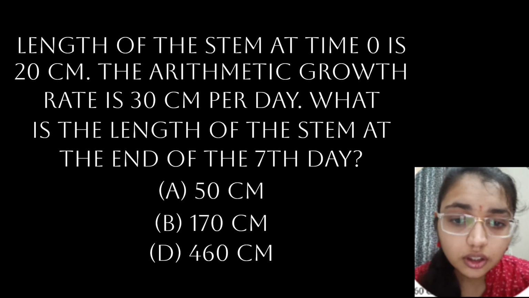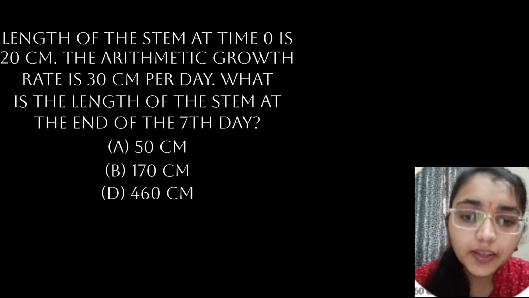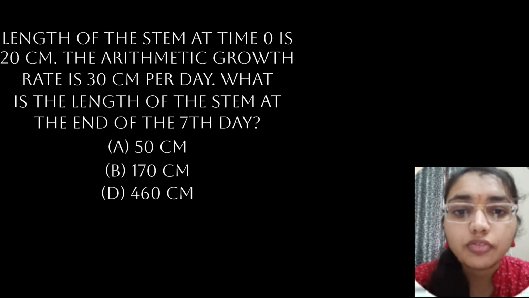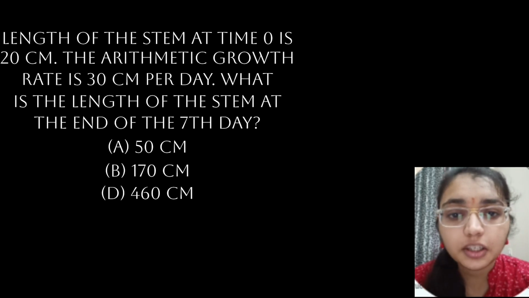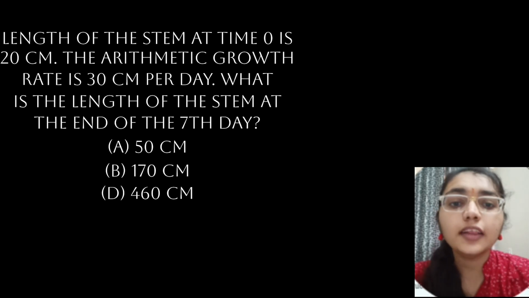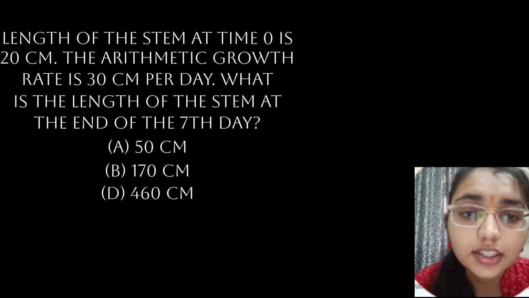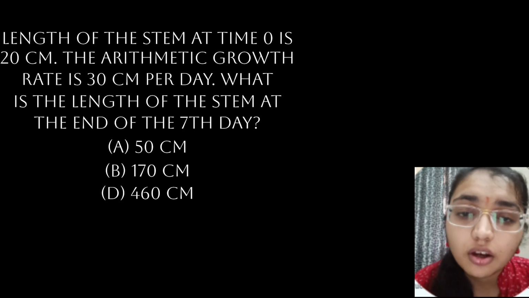So the length of the stem at the end of 7 days is 230 centimeters. We can see which option shows 230 centimeters, that is option C. The length of the stem at time 0 is 20 centimeters and the arithmetic growth rate is 30 centimeters per day, and the length of the stem at the end of the 7th day is 230 centimeters. So option C is correct.